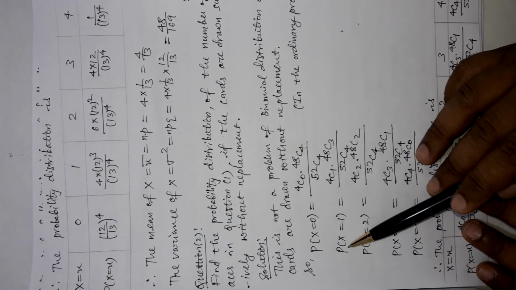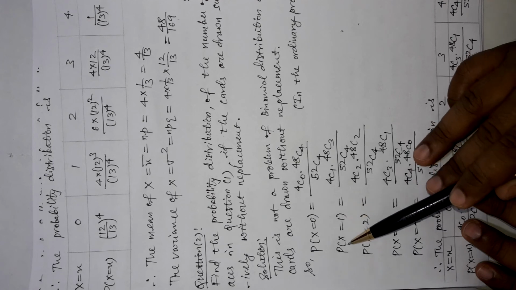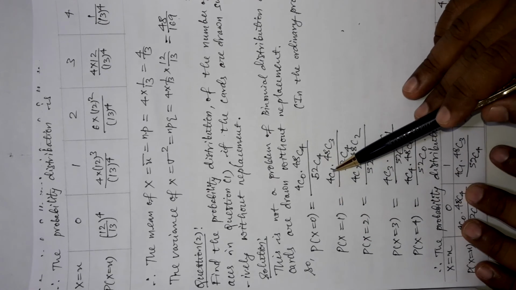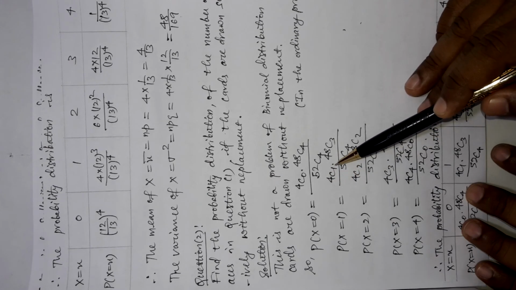Now, similarly, the probability where x is 1 means only one success, and here success means S, that is, you are getting only one S card. One S card will be drawn from 4 S cards in 4C1 ways.